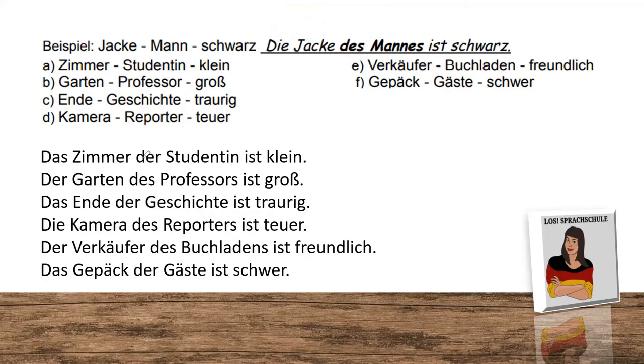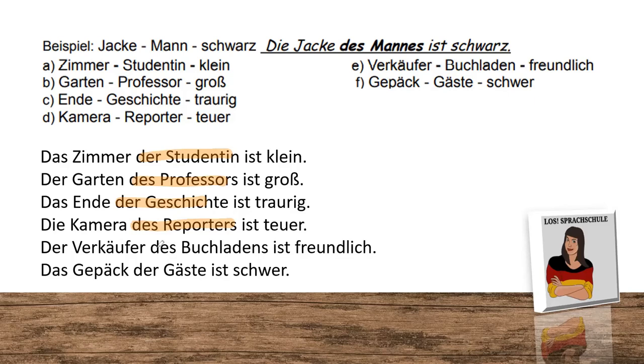Das Zimmer der Studentin ist klein. Der Garten des Professors ist groß. Das Ende der Geschichte ist traurig. Die Kamera des Reporters ist teuer.